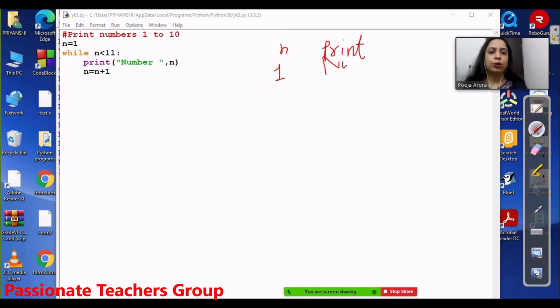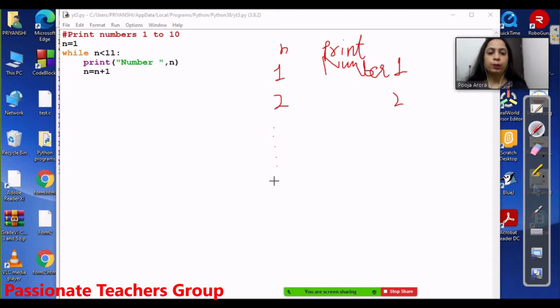I am not going to write this number again and again, because it's a string which I have written. So number and then the value of n, which is 1 at present. Now n will become n plus 1, so the value of n will become 2 and it goes back to this step. Now again the condition will be checked. Yes, 2 is less than 11, so it will print number 2. In the same way it will do 3, 4, 5, 6, 7, 8, 9, 10.